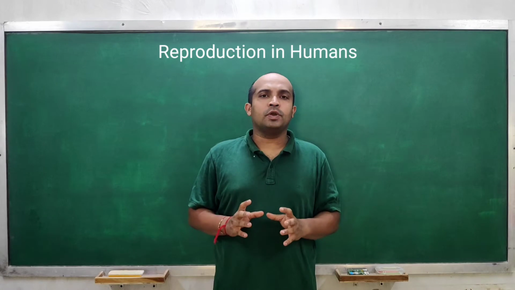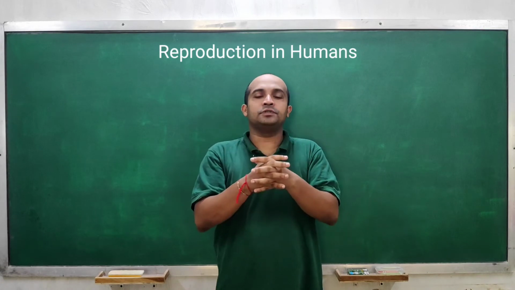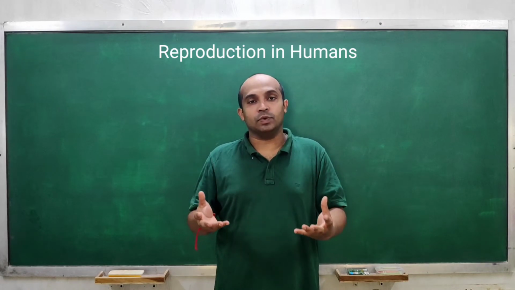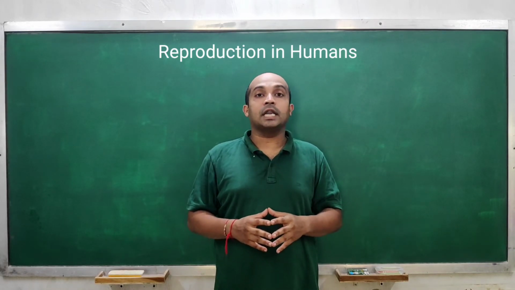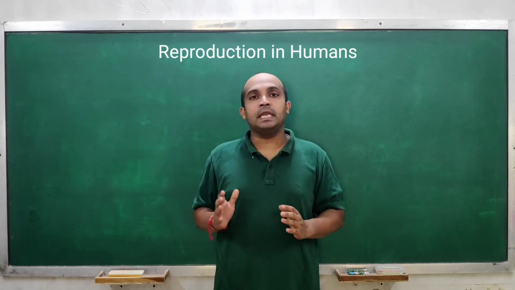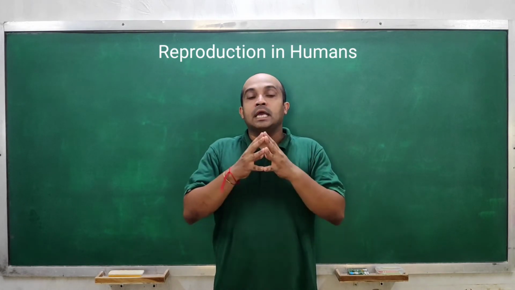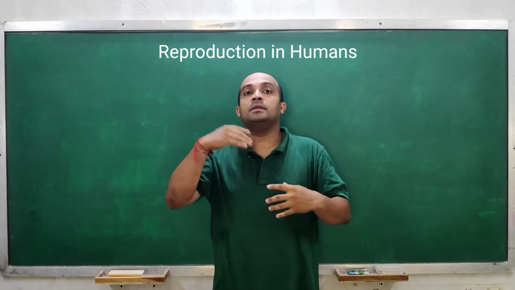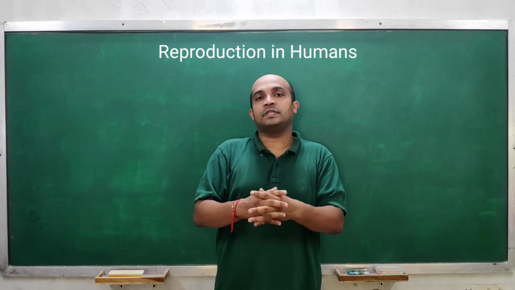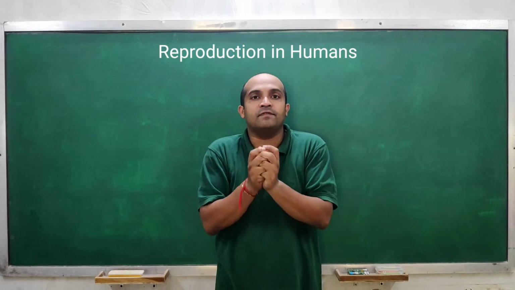We know that in sexual mode of reproduction, germ cells or gametes need to be fused with each other for fertilization, for formation of zygote, which will develop into a new individual. In some animals, this fertilization occurs externally. Externally means outside the body, right? Here, both male individuals and female individuals eject out their gametes, and these gametes get fused in an external medium, right? Most of the time, this medium is water. So the gametes fuse with each other in water medium,